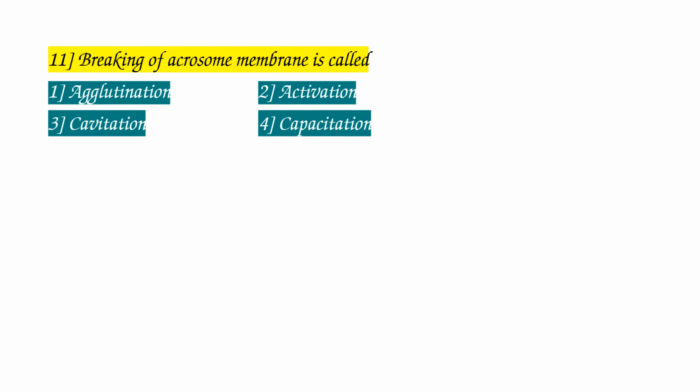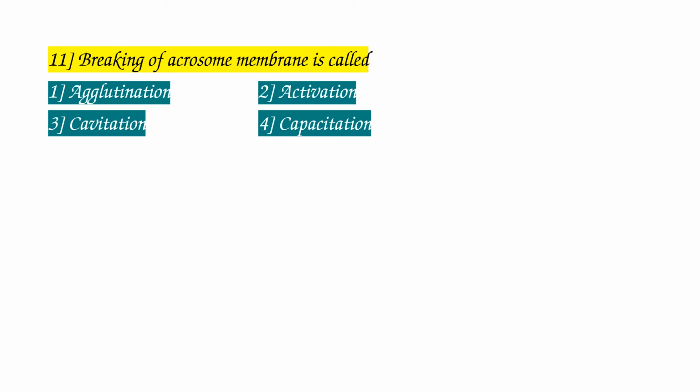Question number 11. Breaking of acrosome membrane is called: 1. Agglutination, 2. Activation, 3. Cavitation, 4. Capacitation. So let's know the definitions of these four words. Agglutination is breaking of acrosome membrane.